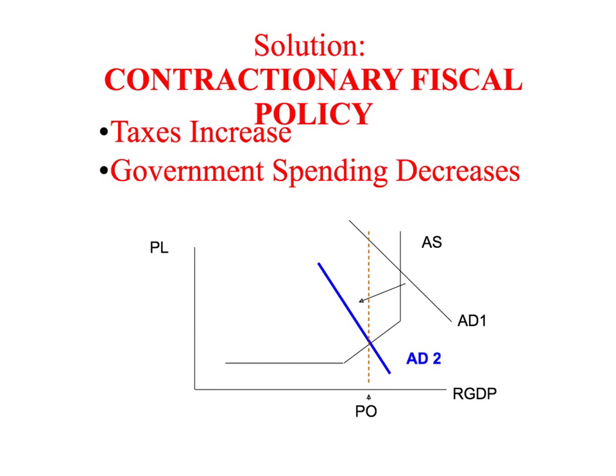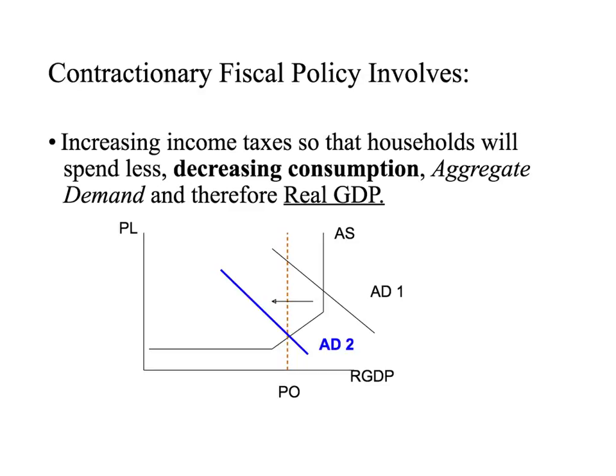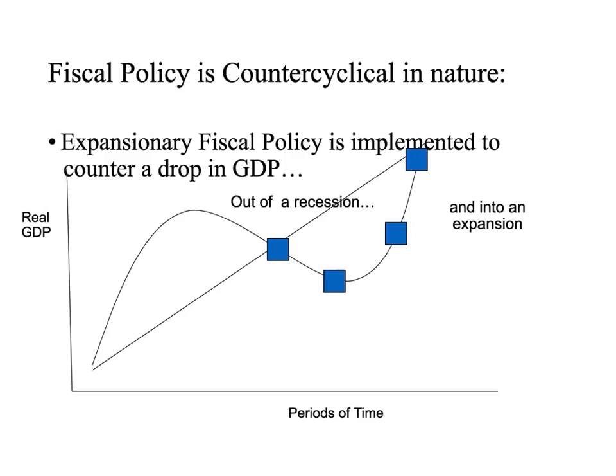So here's the answer. We have a contractionary fiscal policy. Congress should raise taxes and Congress should decrease government spending, getting aggregate demand back to potential output and getting the price level or inflation back under control. And so here's another look at contractionary fiscal policy. Increasing income taxes so that households will spend less decreases consumption, aggregate demand, and therefore real GDP. All of those fall together.